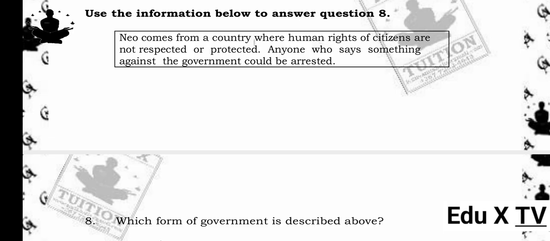Use the information below to answer question 8. Neo comes from a country where human rights of citizens are not respected or protected.